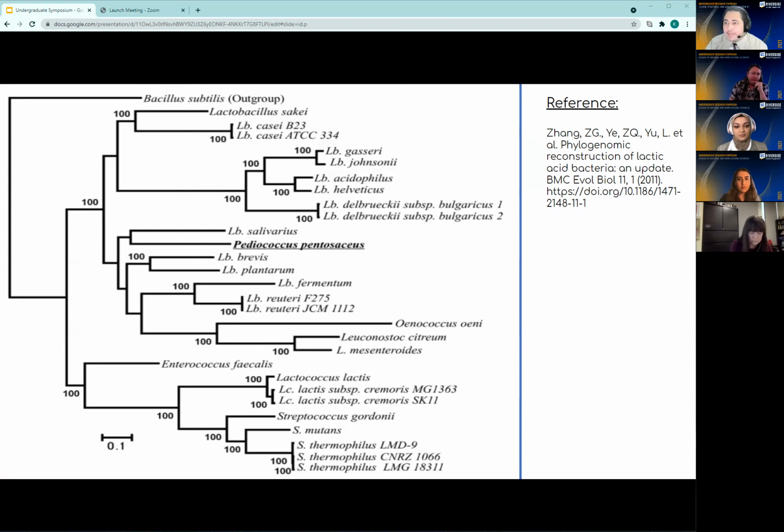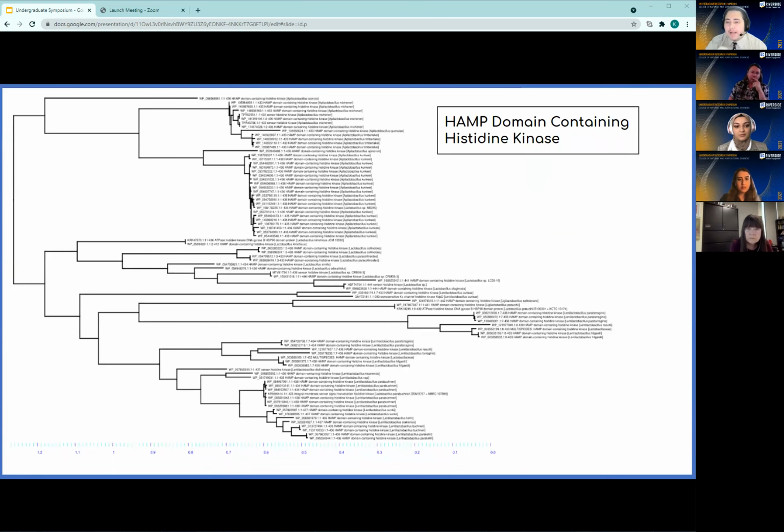And so it was interesting to have found this kind of pattern for the pectate lyase gene, and because of it, we wanted to see if there were any other quorum sensing genes that showed the same. And so that's where I looked into the histidine kinase and response regulator transcription factor gene. And so here we have the HAMP domain containing histidine kinase gene tree. And it turns out that this gene tree also showed evolutionary relationships similar to that of the species tree of lactobacilli. So the histidine kinase genes from the Mitchell clade are closely related to each other, just as the species are closely related to each other.